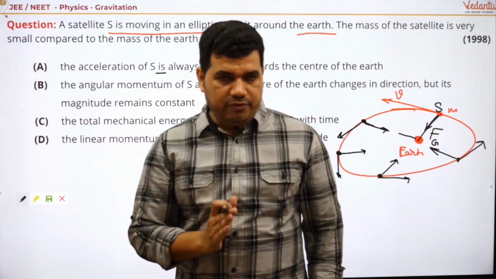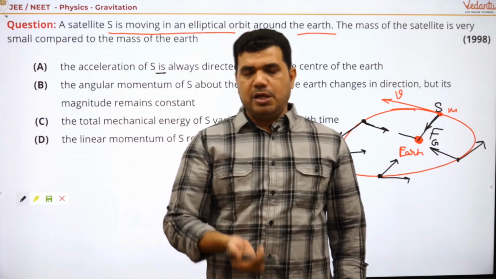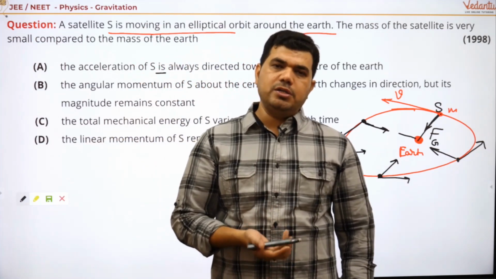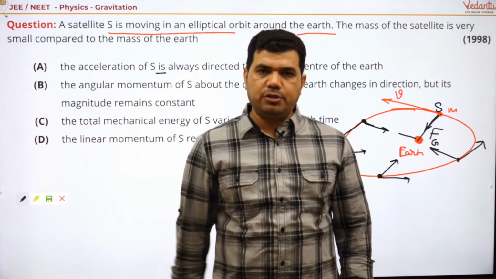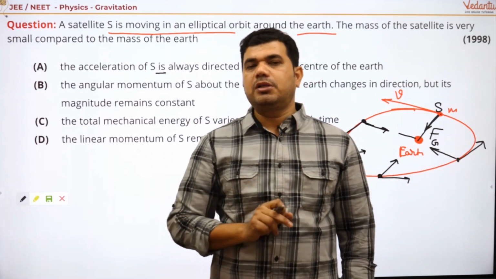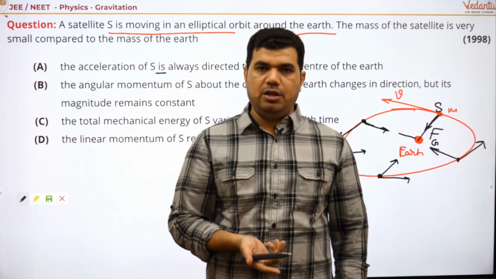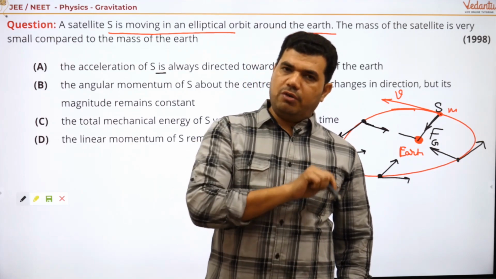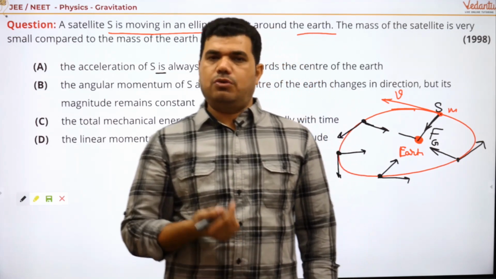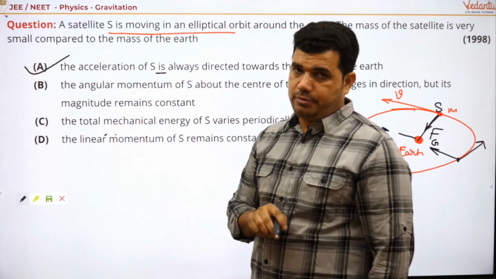Acceleration is always directed towards the center of Earth. So it is correct, because the only force acting on it is gravitational attraction, and that gravitational attraction is always directed towards the Earth. That's why its acceleration, which comes from the external force, is always towards the Earth. So this option seems to be correct.